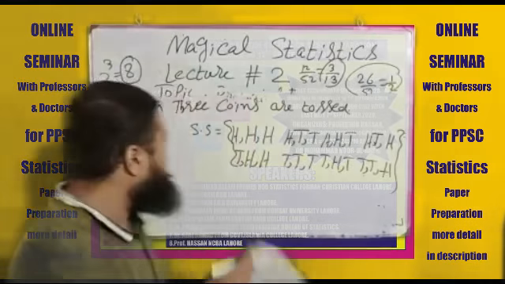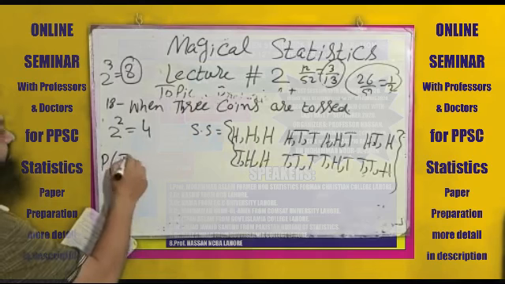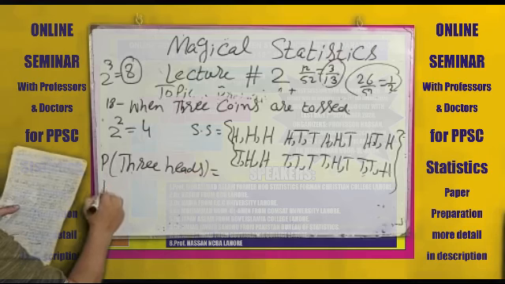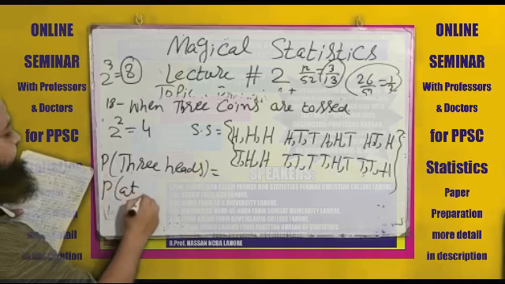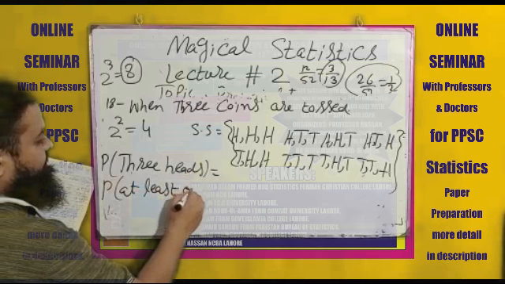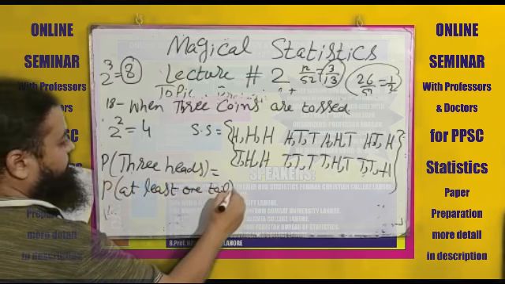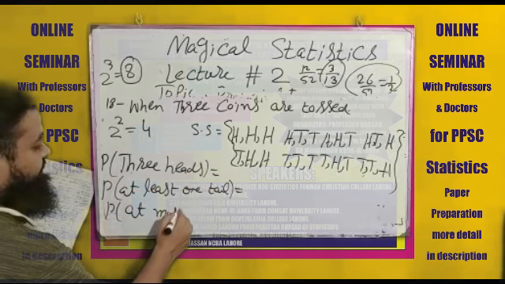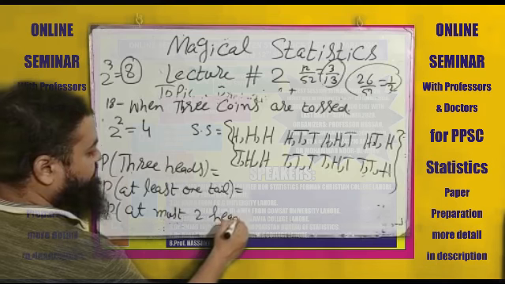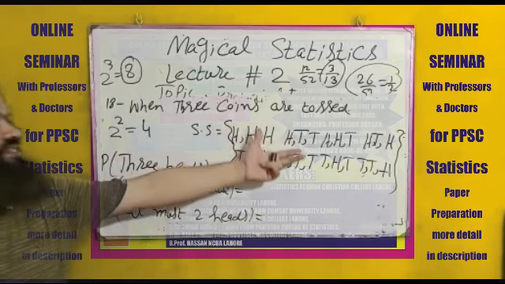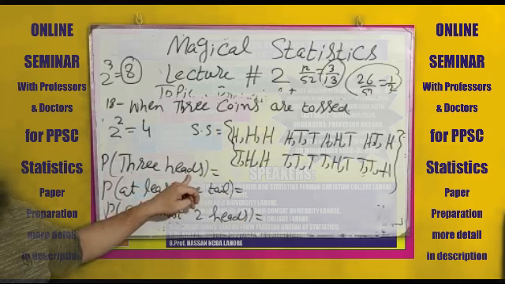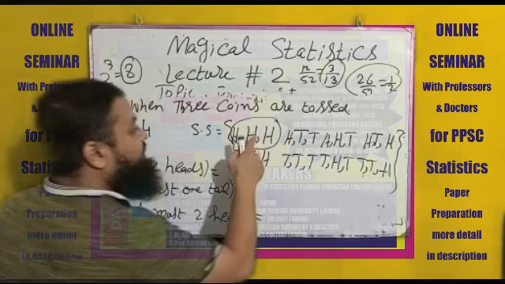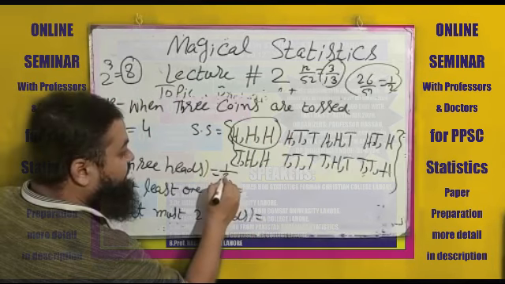The first one is probability of 3 heads. Next is at least 1 tail. Next is at most 2 heads. And you can see clearly, probability of 3 heads. We are interested in 3 heads. And out of these 8, it is only 1 in which we have 3 heads. The probability will be 1 by 8.